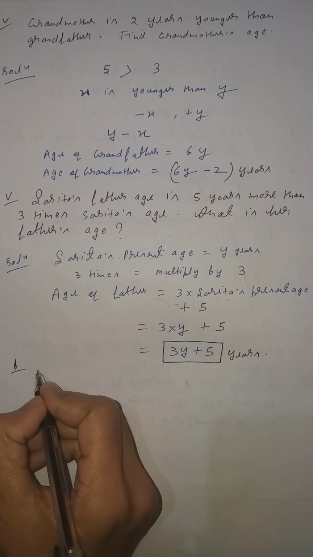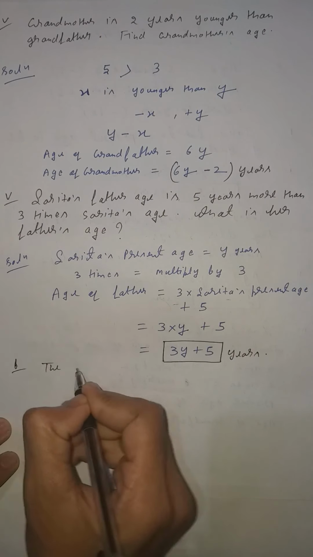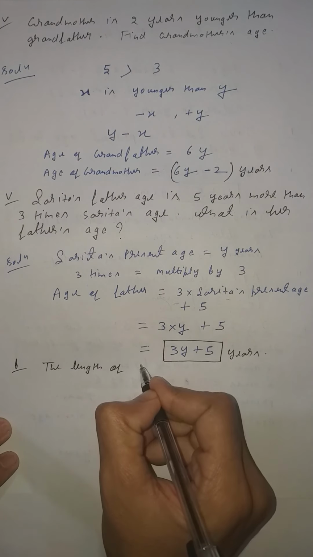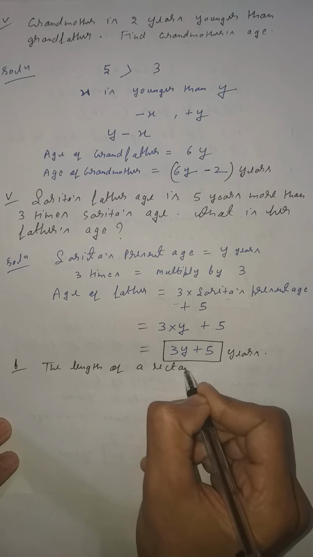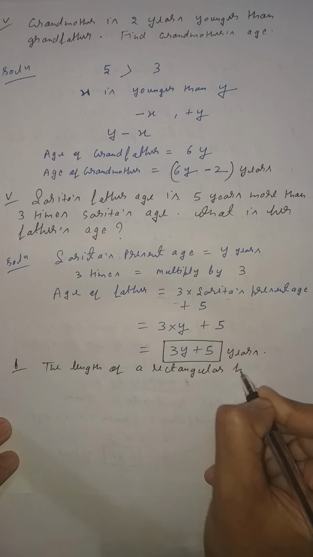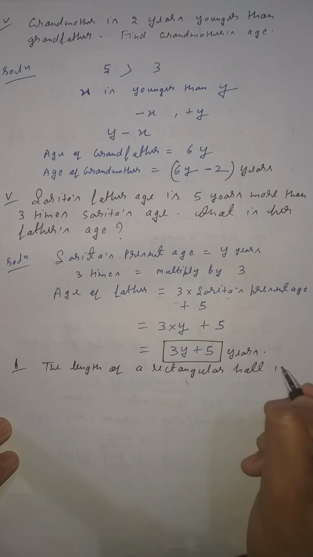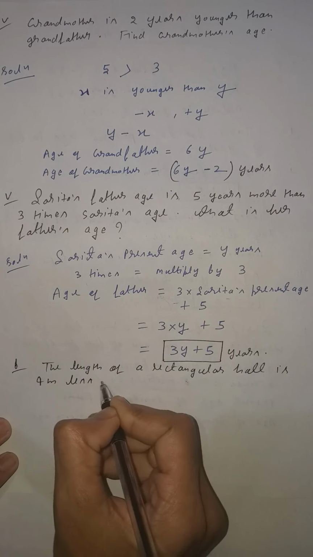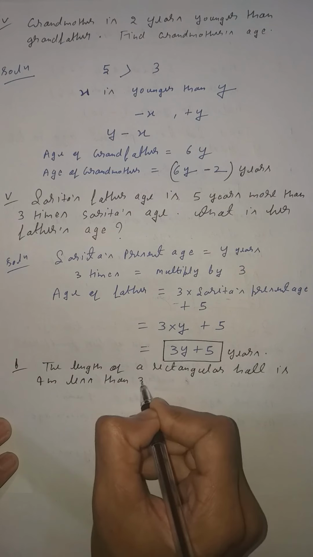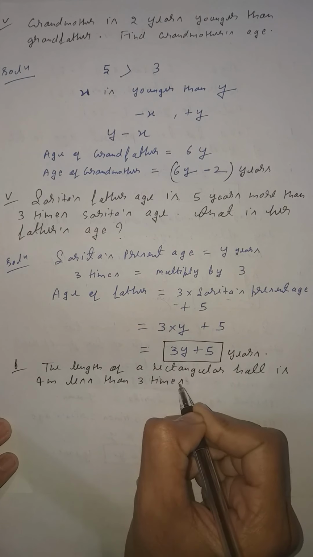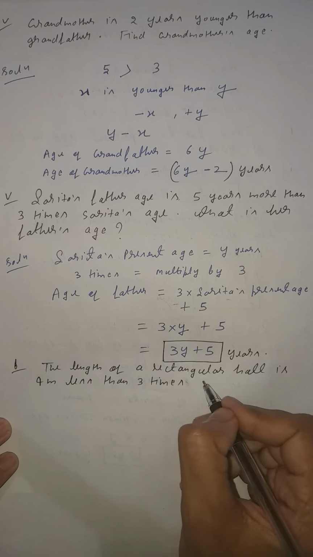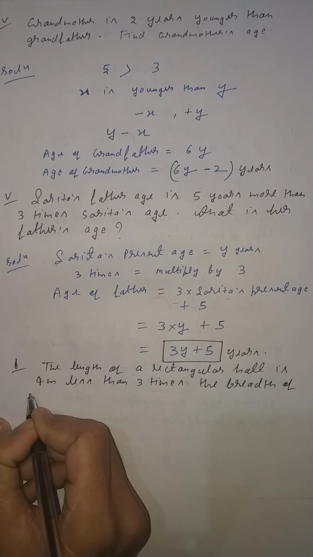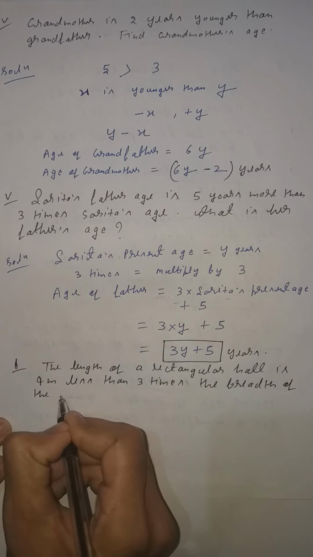What is given? The length of a rectangular hall is 4 meter less than 3 times the breadth of the hall.